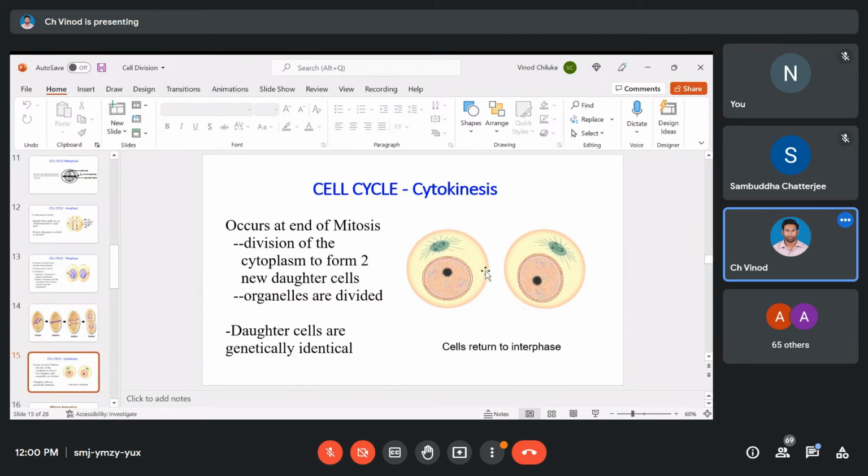Same way, out of 2000 ribosomes, 1000 ribosomes will be entering this cell and the other 1000 will be entering this cell. Let's say we have endoplasmic reticulum. So the network has, let's say 100 networks, 50 networks will move here and 50 other networks will be moving here. So this way, whatever the contents are getting doubled up, they will be segregated here. So the cytoplasmic distribution, the organelle distribution, and the organelle division happen here in the cytokinesis stage.